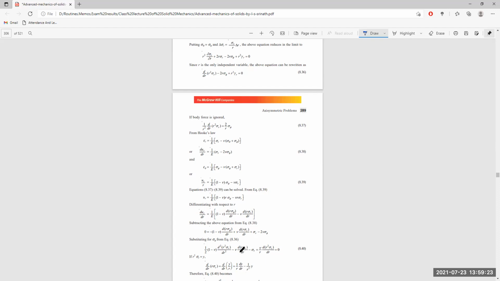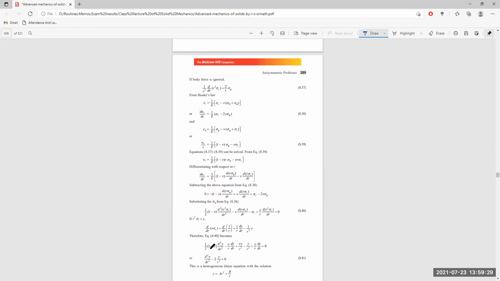This thing we leave on the left side itself. Thus equation 40 will become d square y by dr square minus nu by r dy by dr, and nu y by r square plus 2 by r dy by dr is equal to 0, or d square y by dr square minus 2 y by r square equal to 0.